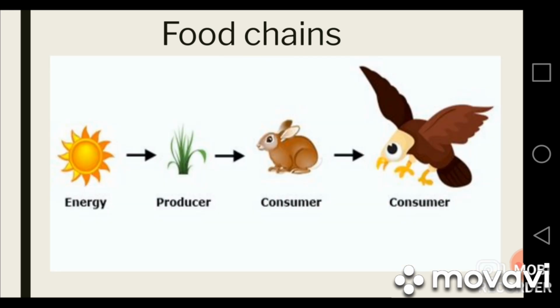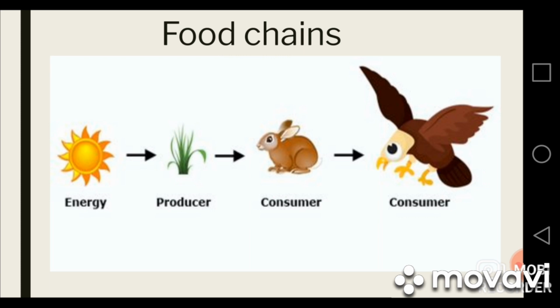For example, this is a food chain. This food chain is starting from the sun. The first link in the food chain is the sun. The producer or the plant is getting energy from the sun, and the flow of energy is shown with the help of the arrow.